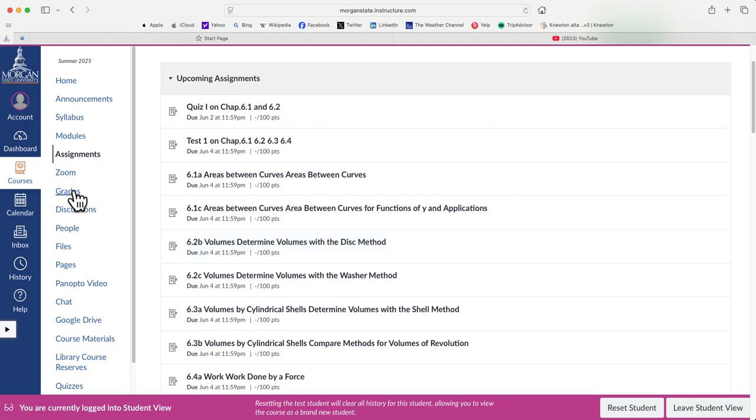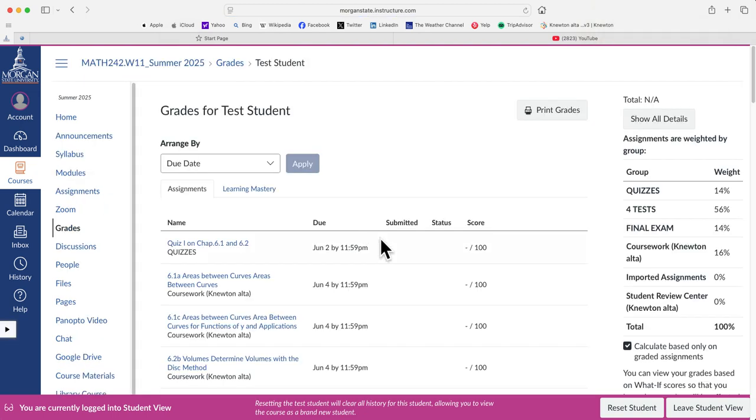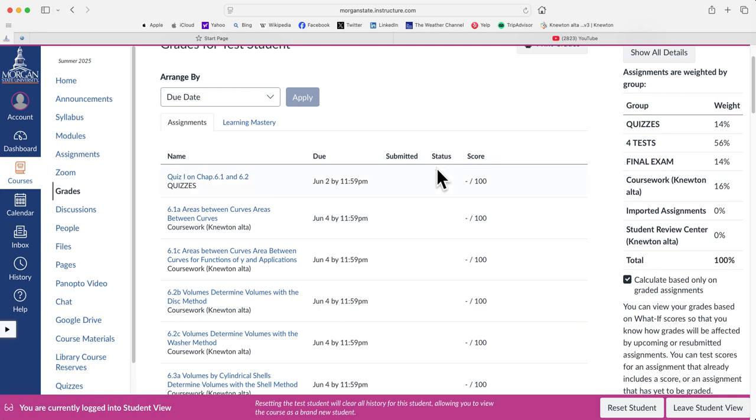So grades, to see your grades, anytime you do your homework assignment or a quiz, the grade will be posted here. Okay, you can see a grade there. And over here it shows the grade category.